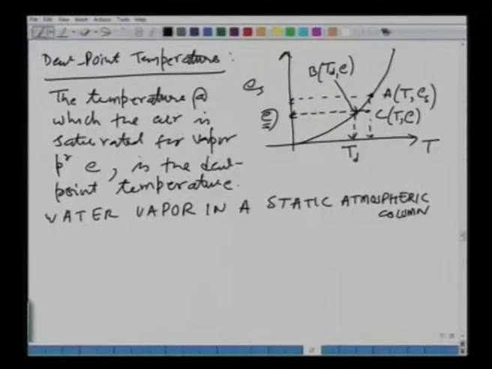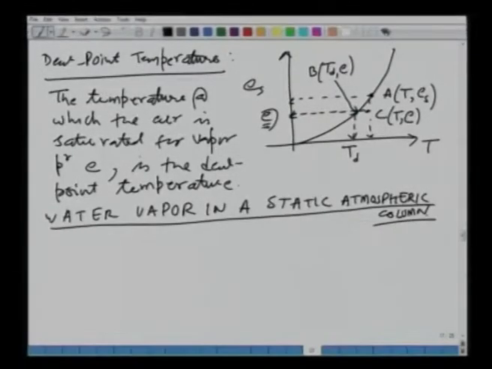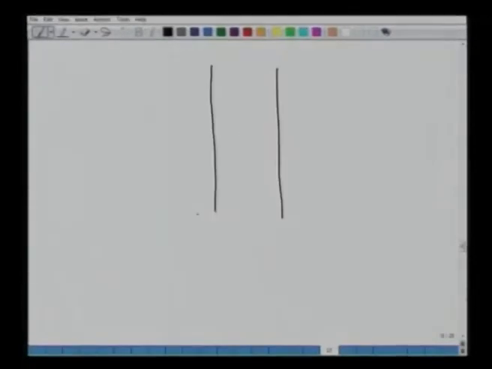All right. So, this is the next topic and this is also very important to understand. To do these calculations of the water vapor in a static atmospheric column, let me first draw the figure which we will need. So, let us consider this cylindrical element or cylinder of atmosphere.